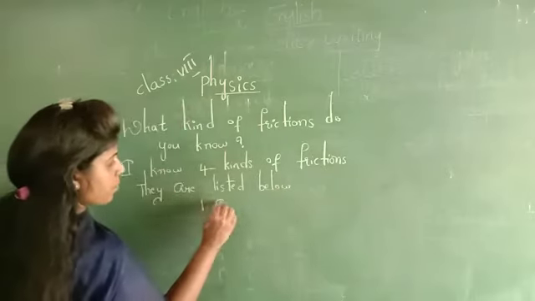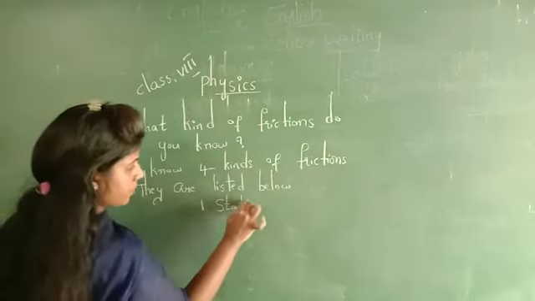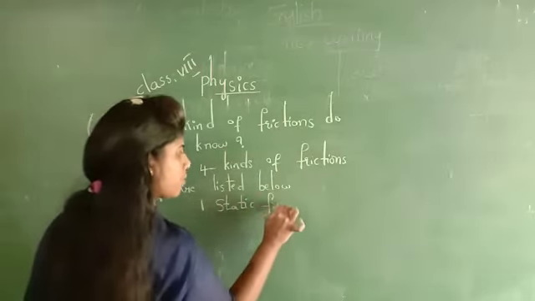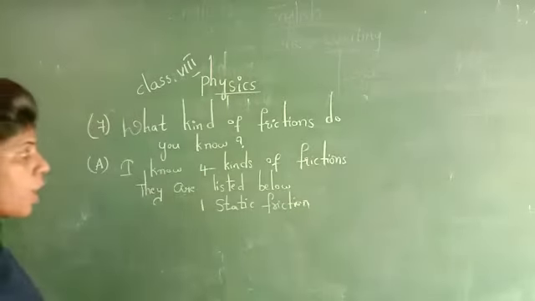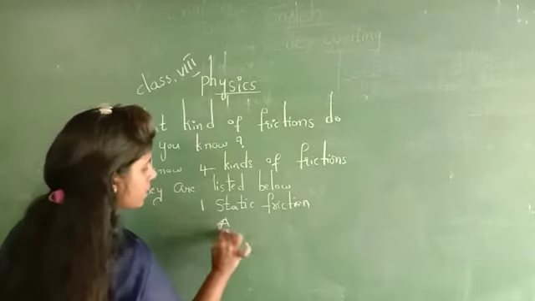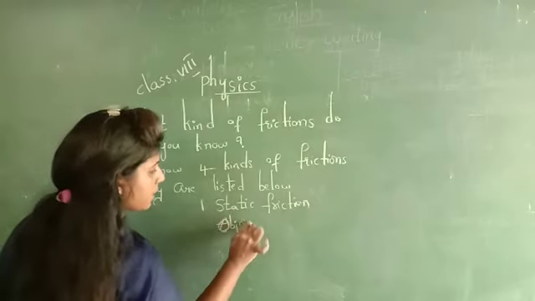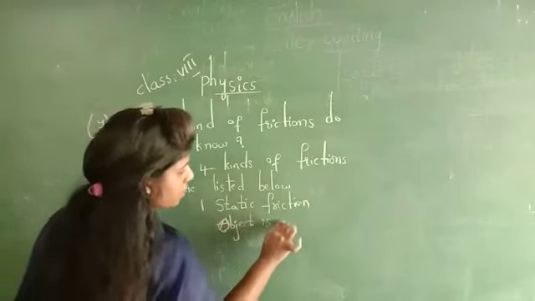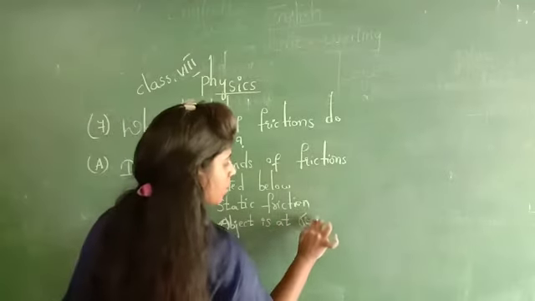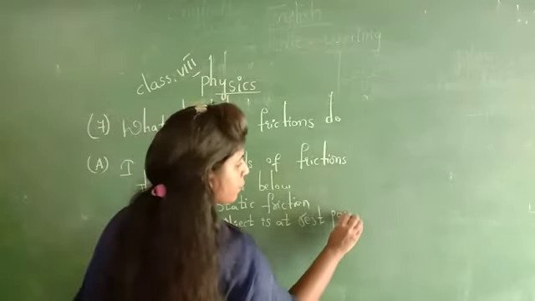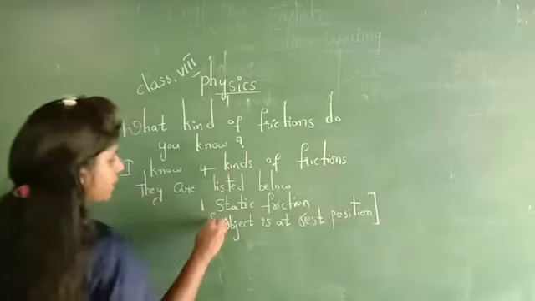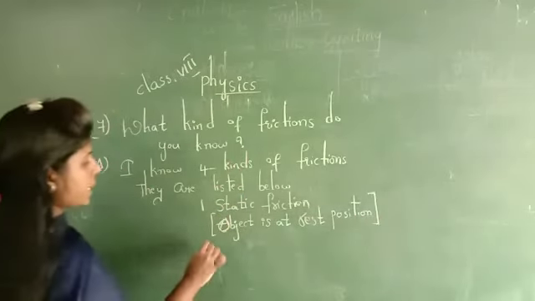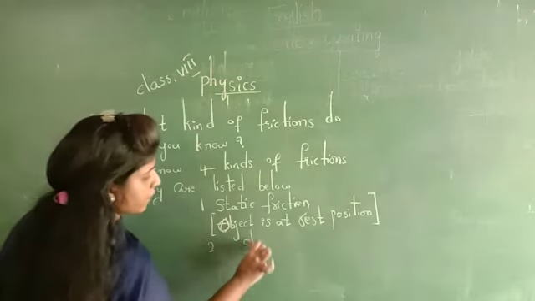First one is static friction. What is the meaning of the term static? Object is at rest position until we apply the force. మన force apply చేసే వరకు object అనేది rest లోనే ఉంటుంది. That is what? Static. Second one is sliding friction.